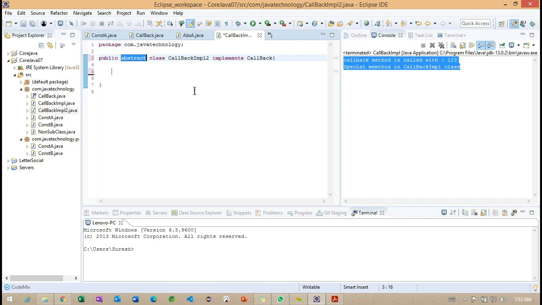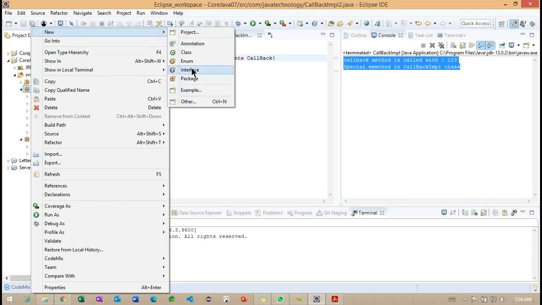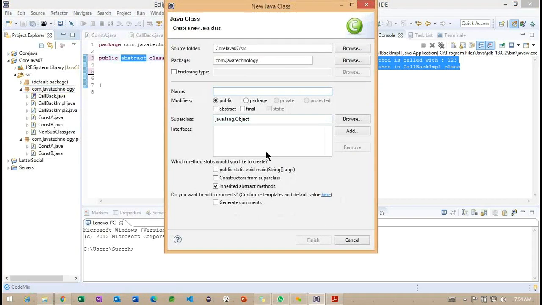And we'll see how exactly the nested interfaces can be created here. Getting the point. So to work on this particular nested interface, what we can do here? Okay. To work on this, inside one class, we'll create one more class here. I want to create something called nested class.